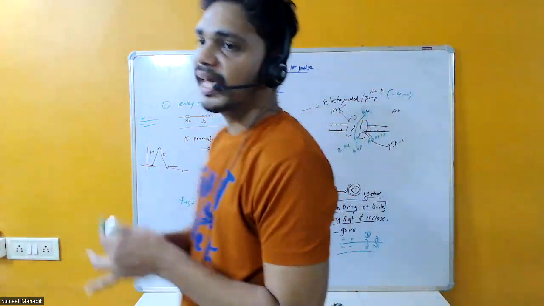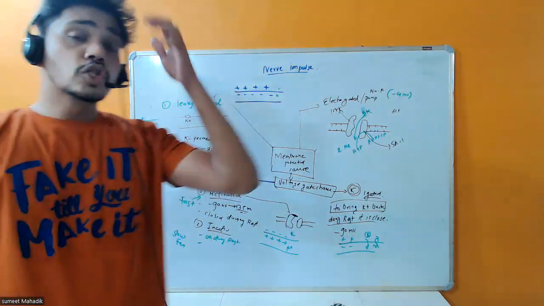So who is responsible for the action potential? Your voltage gated channel.